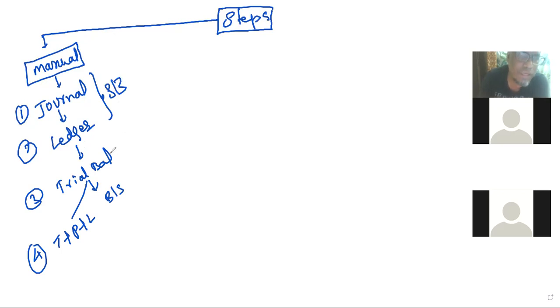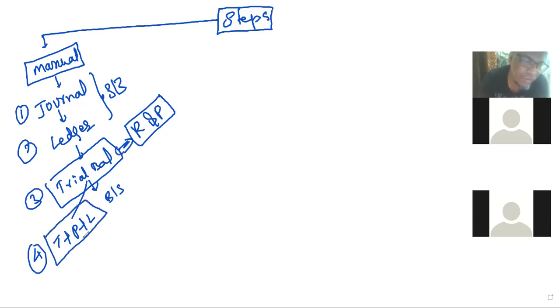Okay, so if it is another kind of business, instead of preparing a trial balance, we will prepare a receipts and payment account. Instead of the trading and profit and loss account, we'll prepare the income and expenditure account. So this is what we have to prepare in the manual system, but there are 5 steps to prepare the financial statements.